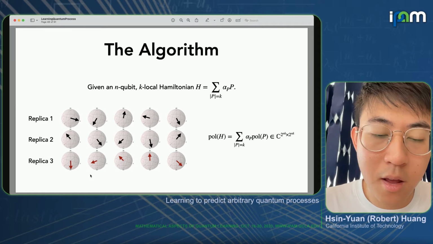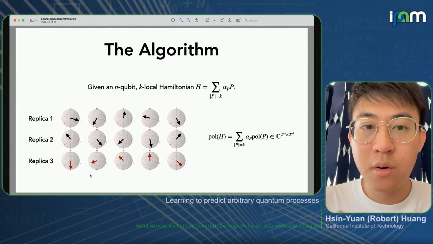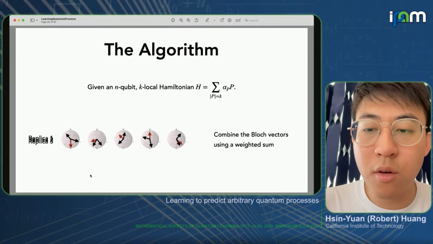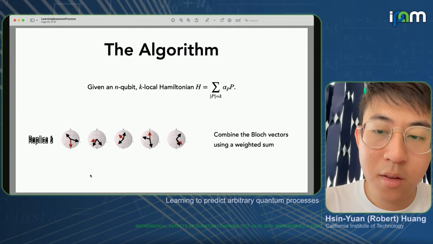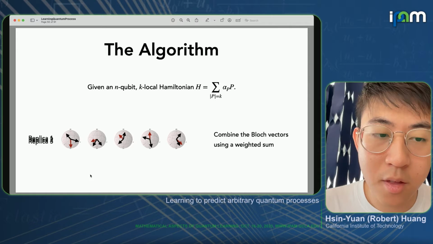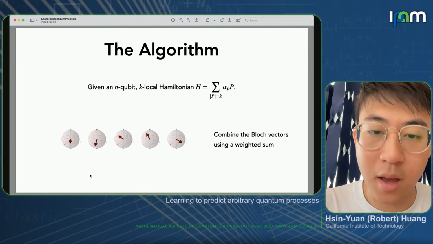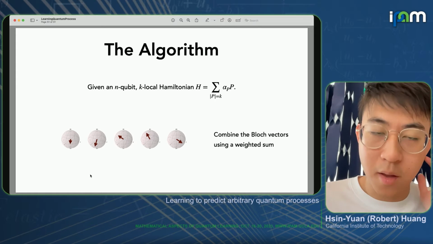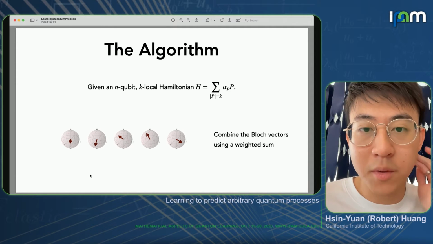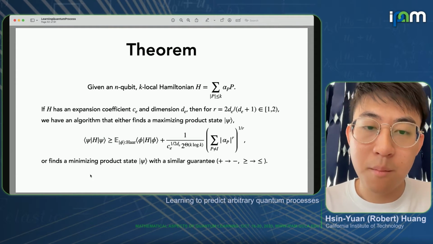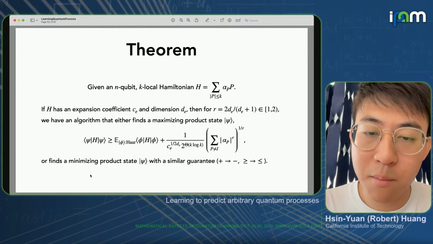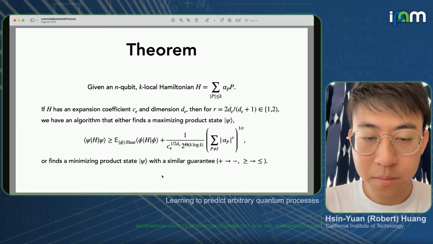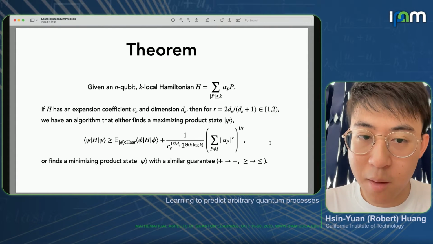So we do that, and perhaps we find these red vectors. Now we essentially utilize a weighted sum to combine all these different replicas to form a product state. So that's the intuition for an overview of the algorithm. And by carefully analyzing every step, one can show that this theorem can be established.